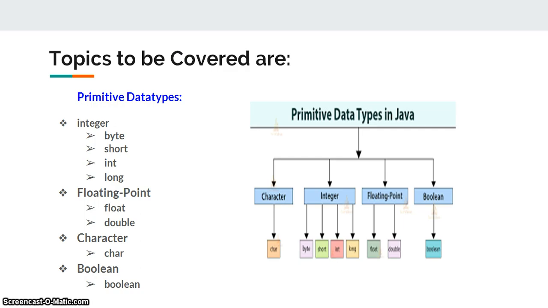In this session, I am going to explain primitive data types in Java. They are categorized into 4: integer, floating point, character, boolean. In integer, you are going to learn byte, short, int, long. Under floating point, float and double. Under character, char, and the boolean data type. All these are the data types I am going to cover in this session.